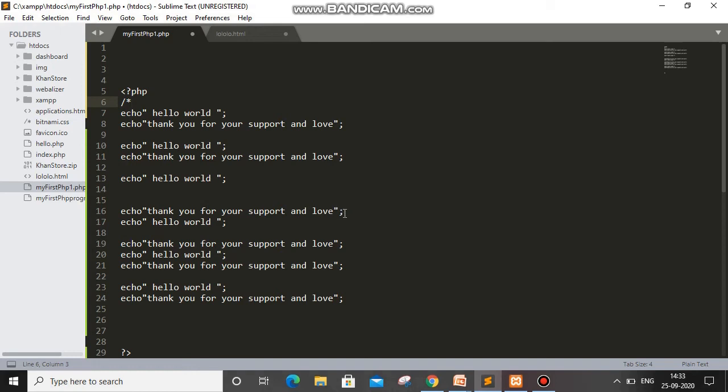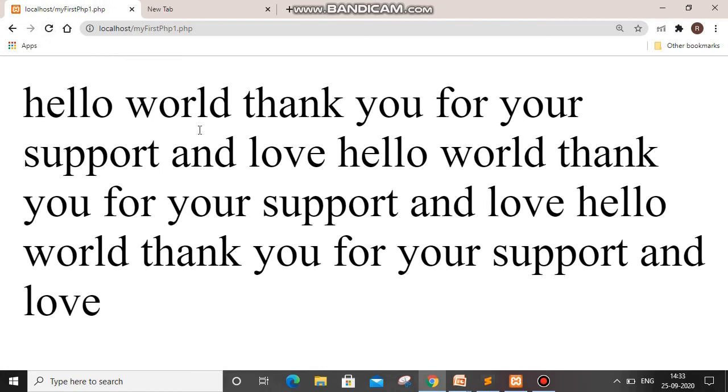So hello world 1, 2, 3 should be printed. Once we check, we should get the same output or not. You can see hello world 1, hello world 2, and hello world 3. All 3 were printed.